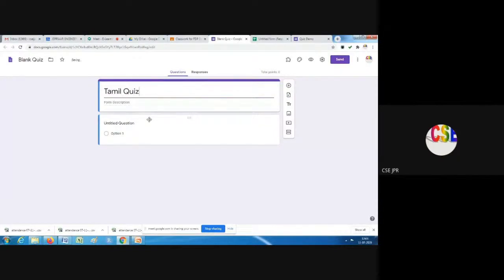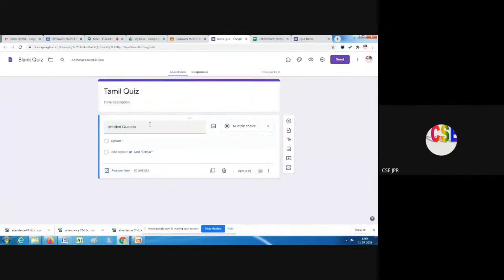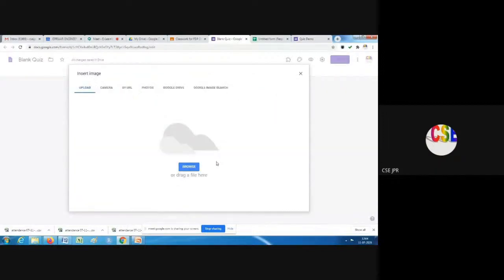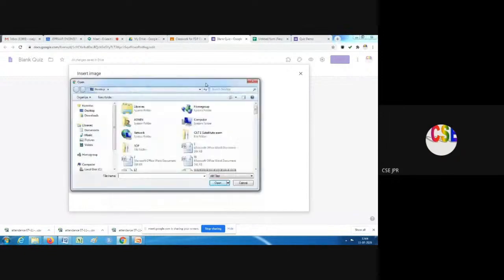So as usual, we can collect the name. What I want to do is, instead of typing questions, add some mathematical formula, or Tamil font that isn't supported. So I can take a picture of it and add it here. There is an option here, I press and browse.